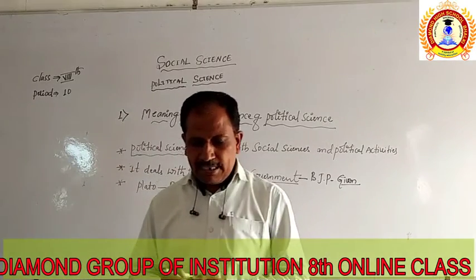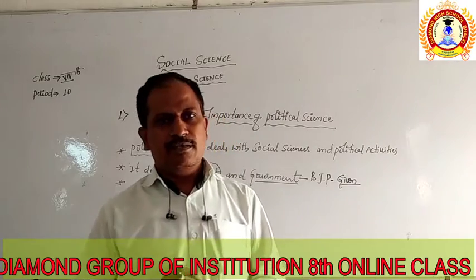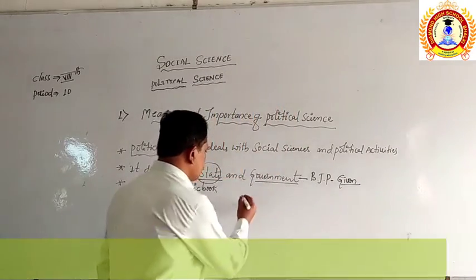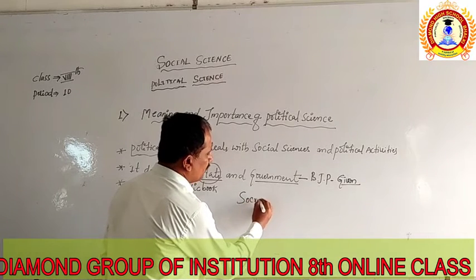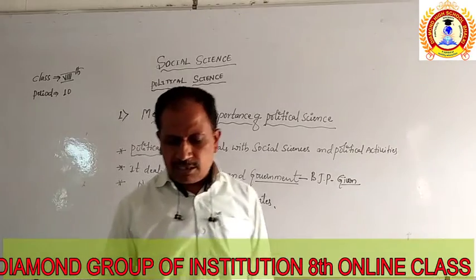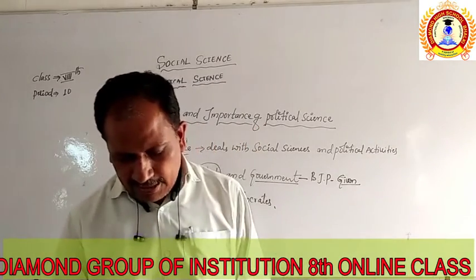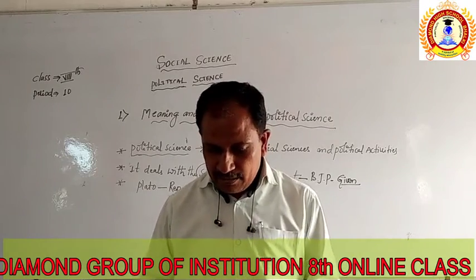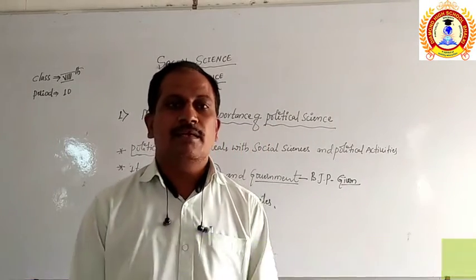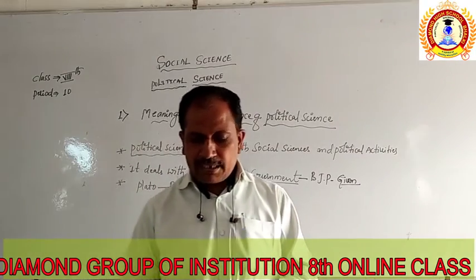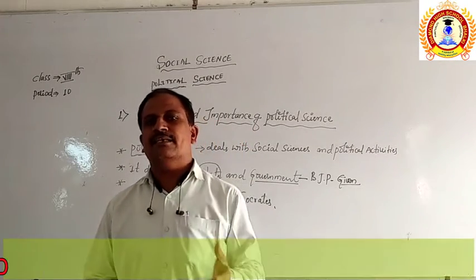You know that among the Greek philosophers, the first philosopher is called Socrates. He is one of the great philosophers belonging to Greece, and his disciples, meaning the followers, like Plato, were great political thinkers.